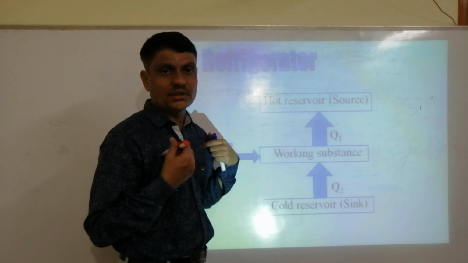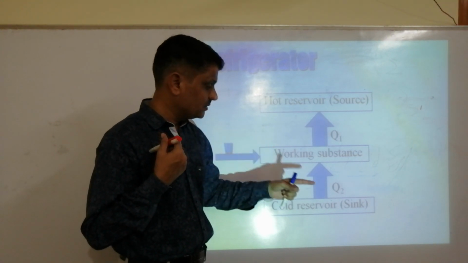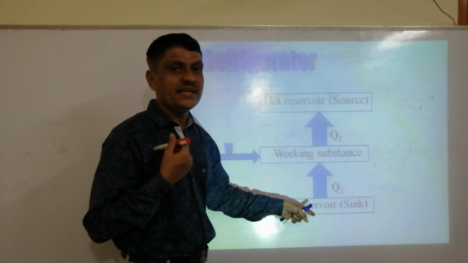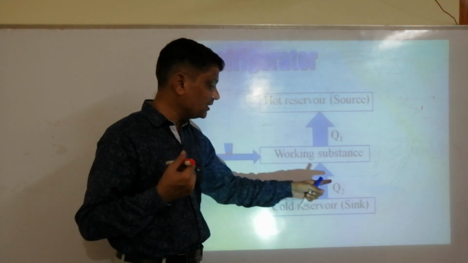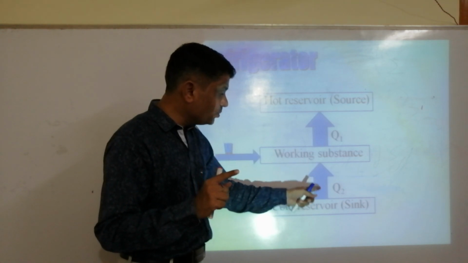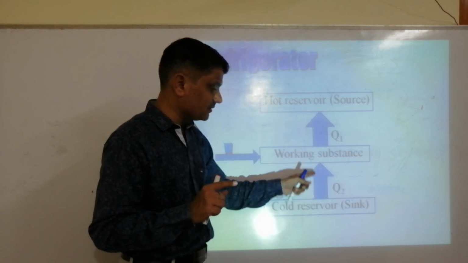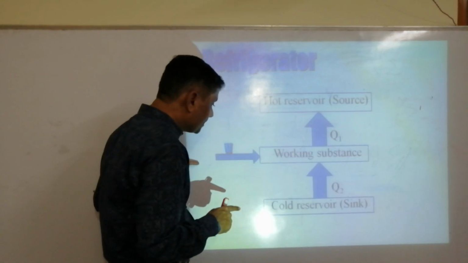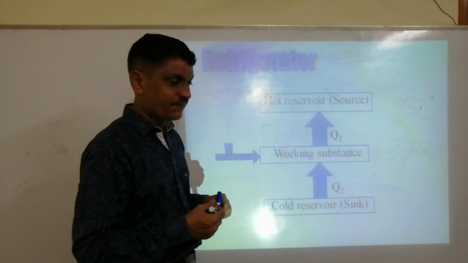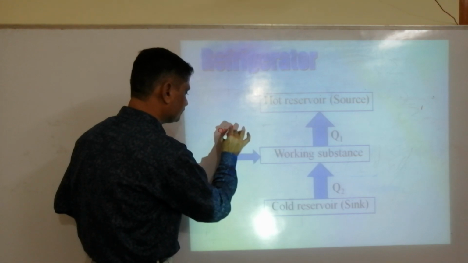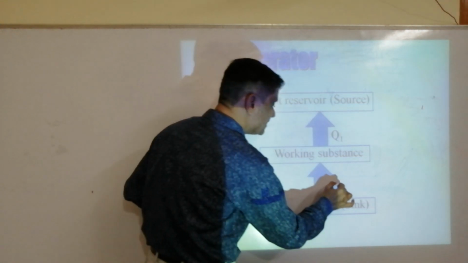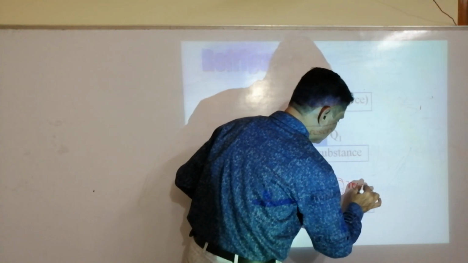And what do we want today? We want to remove the heat energy from the sink, that is Q2. We want Q2. You know that this Q2 cannot be removed by itself. For that we are giving work. So we are giving work done, but we are receiving this.